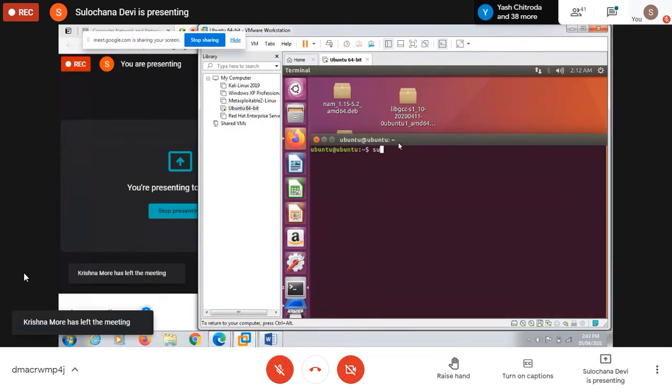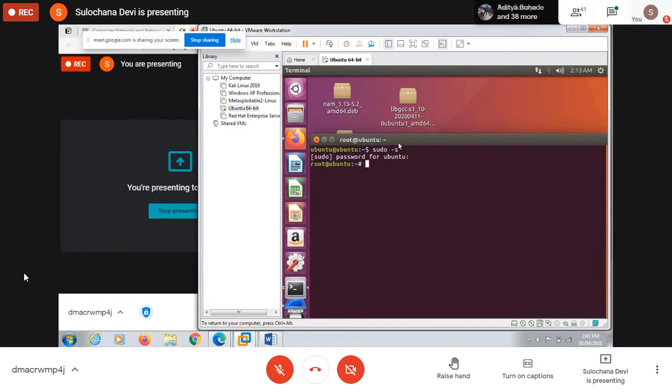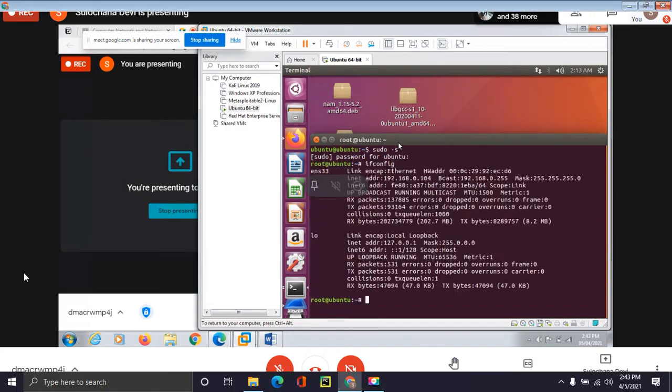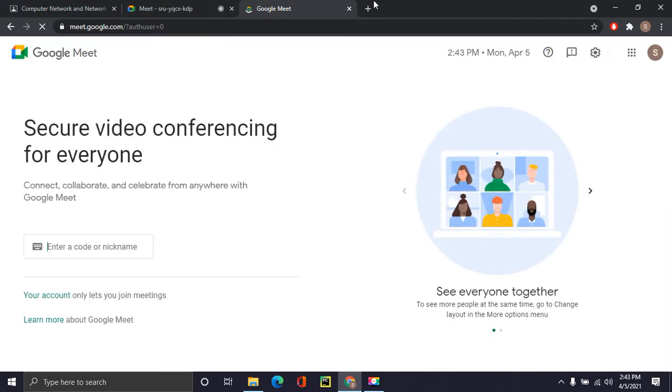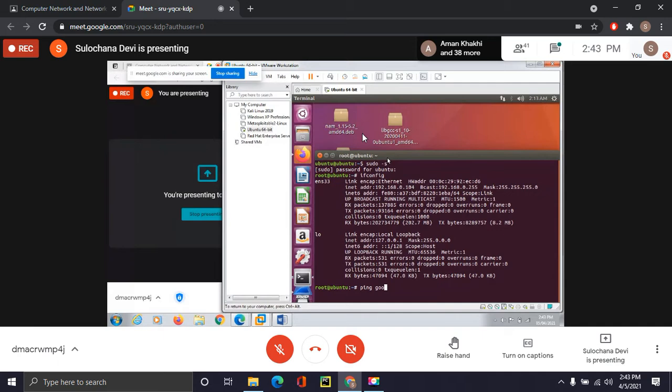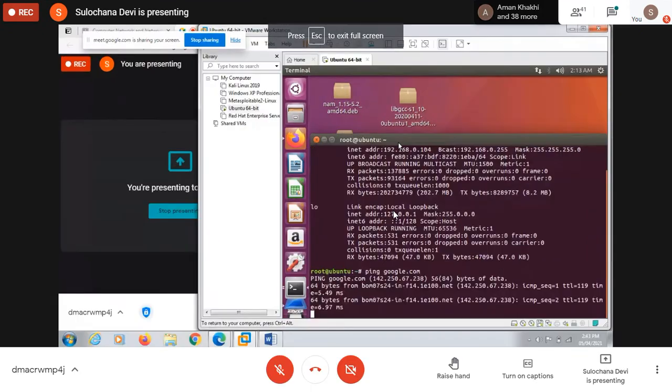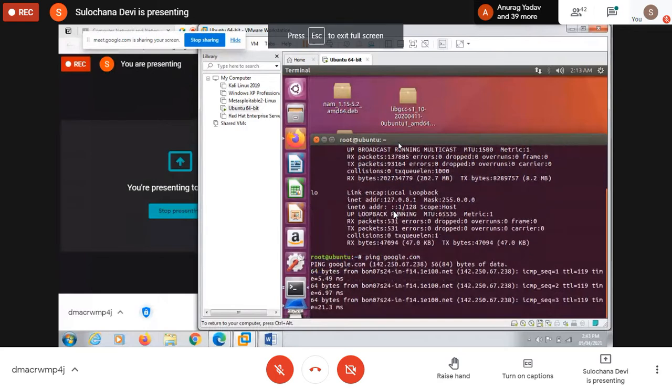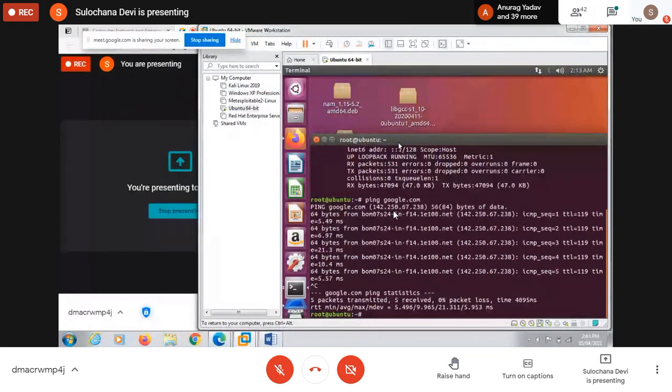Again here give some commands: sudo -s, give the password Ubuntu, then give the command ifconfig. Then you can ping any command you can execute. You can ping google.com or any IP address. Okay, so it is pinging. Stop it using Control C to capture different types of packets.